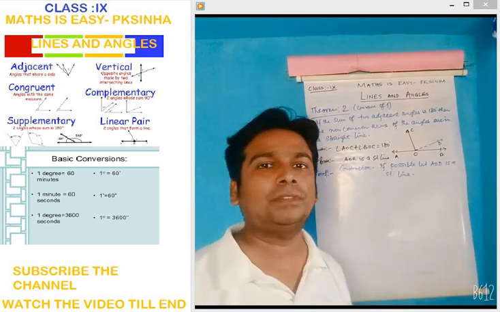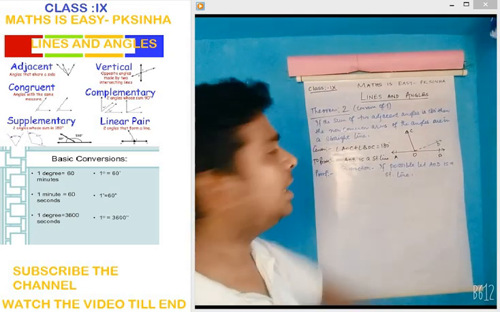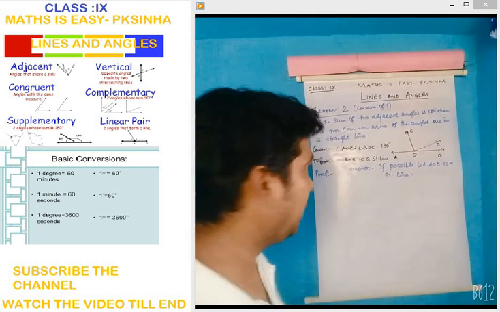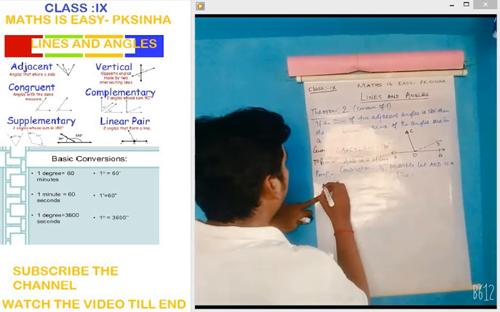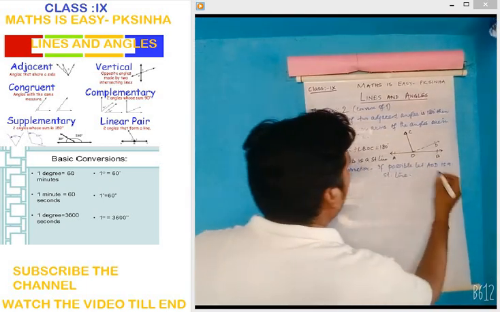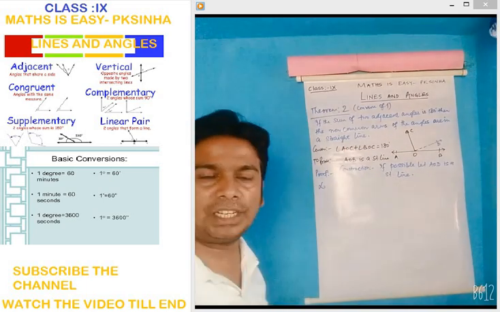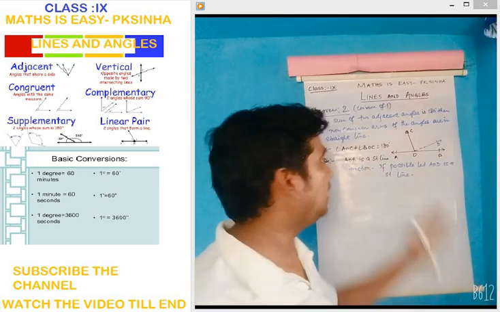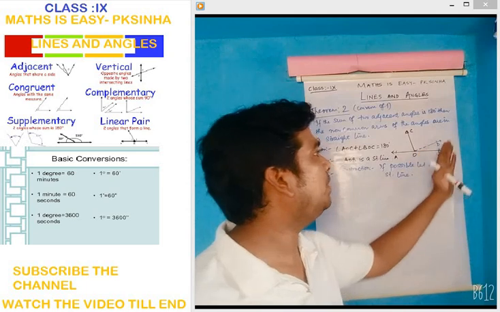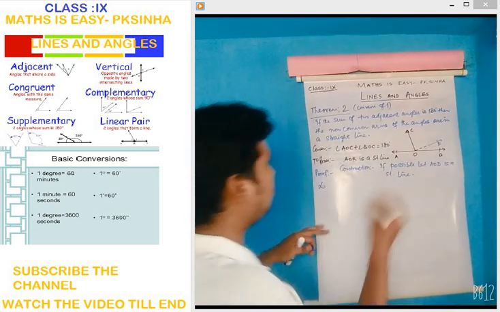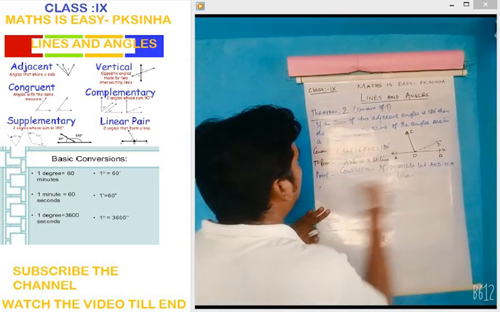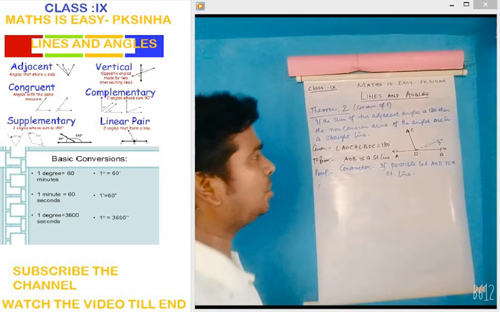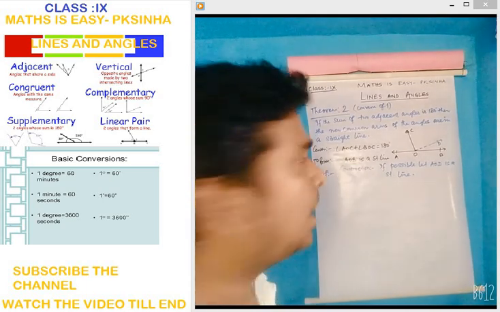It can be proved by the method of assumption. So, if possible, let AOB not be a straight line. Then let AOD be a straight line. Let us assume that AOB is not a straight line. Then what is a straight line? AOD. So, by assumption, if possible, let AOD be a straight line.